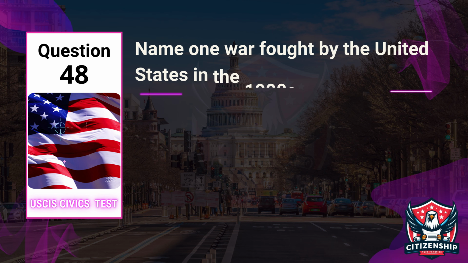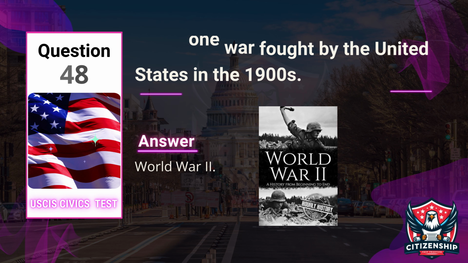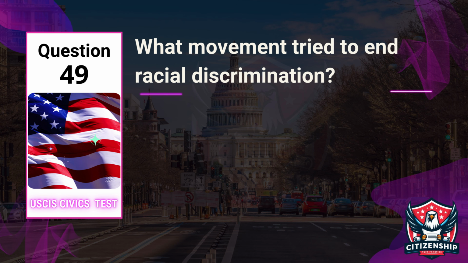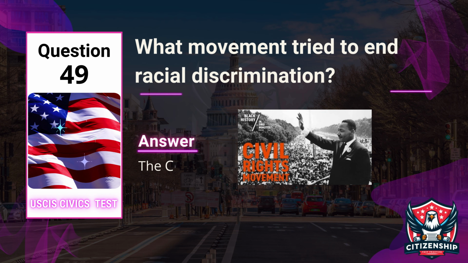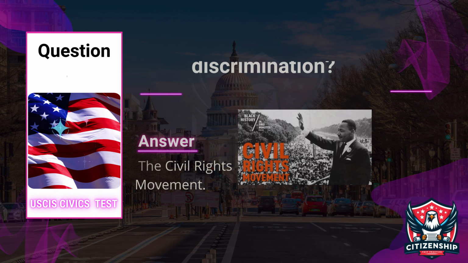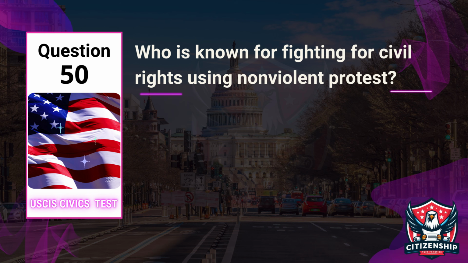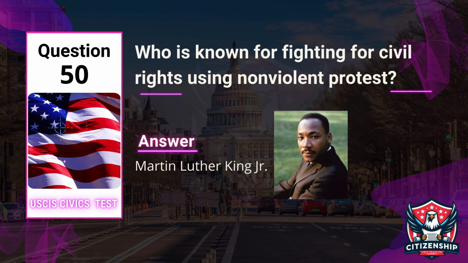Question 48. Officer: Name one war fought by the United States in the 1900s. Applicant: World War II. Question 49. Officer: What movement tried to end racial discrimination? Applicant: The Civil Rights Movement. Question 50. Officer: Who is known for fighting for civil rights using nonviolent protest? Applicant: Martin Luther King Jr.